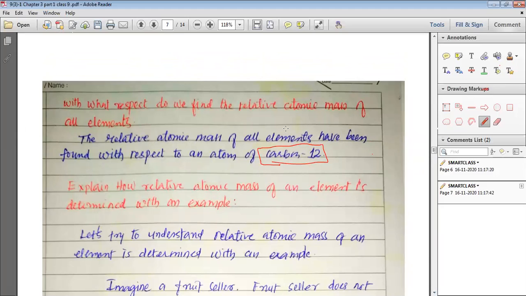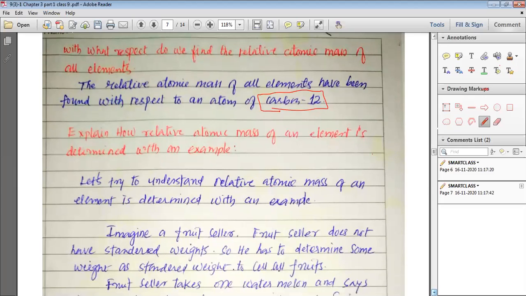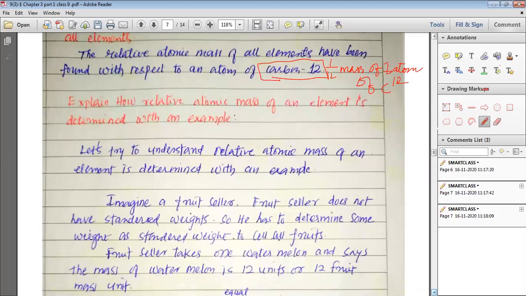So this mass that we get is known as the relative mass, because all the masses are related to 1/12 the mass of one atom of C12. On the basis of this, you understand, that is why it is known as the relative atomic mass, my dear students, because it is related to the carbon.